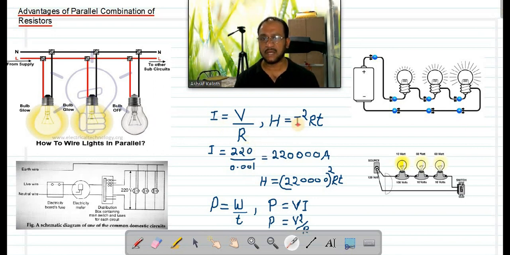Yes, sir. So a very huge amount of heat energy will be developed, because heat energy produced in a circuit H is equal to I square RT. Square of current will come, square of current.